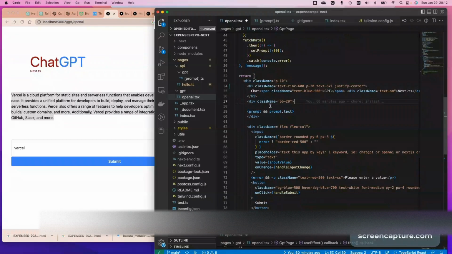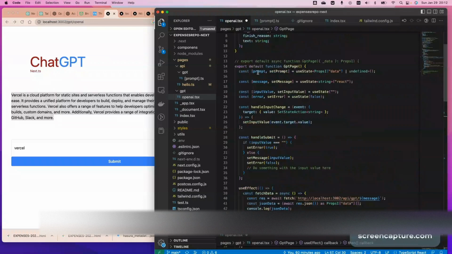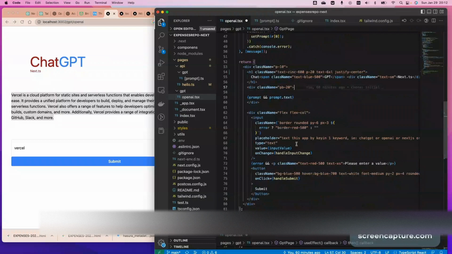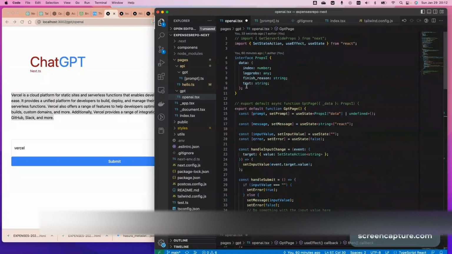Okay, continuing what we did before. Remember, we're storing into the set prompt, and the set prompt is right here. We'll do display text. Again, one more time, there's a data structure text in there.